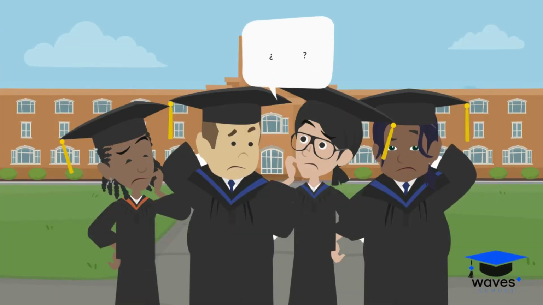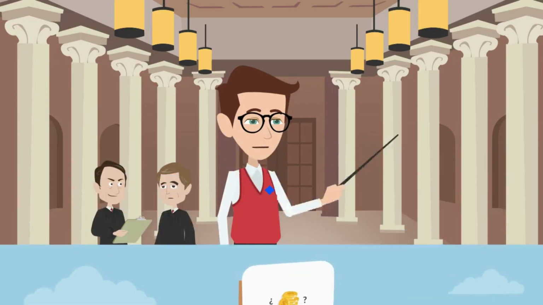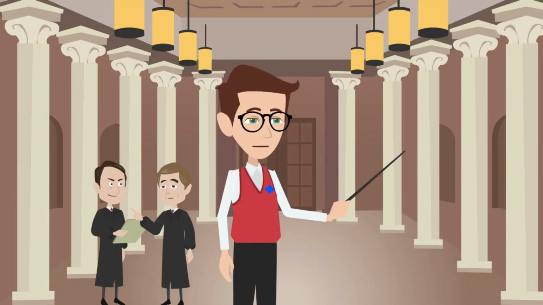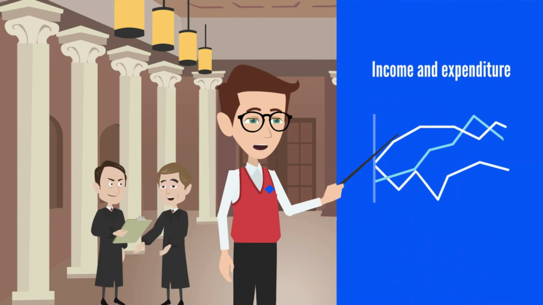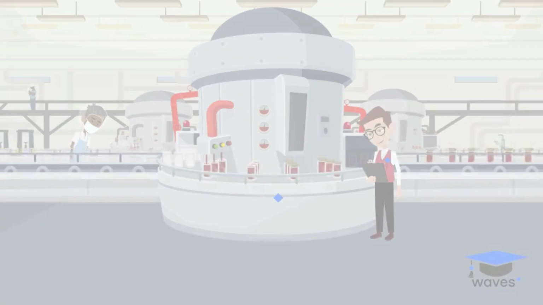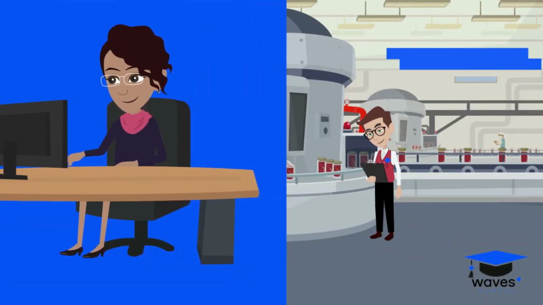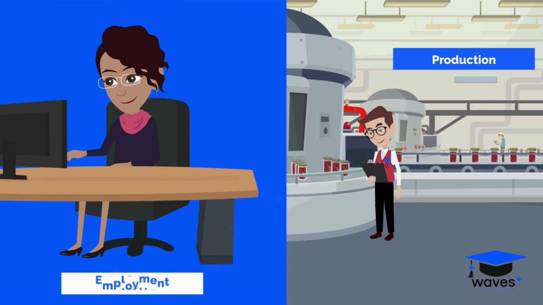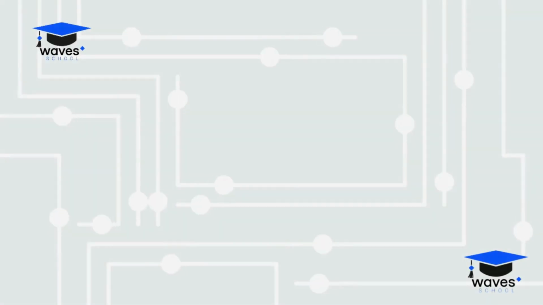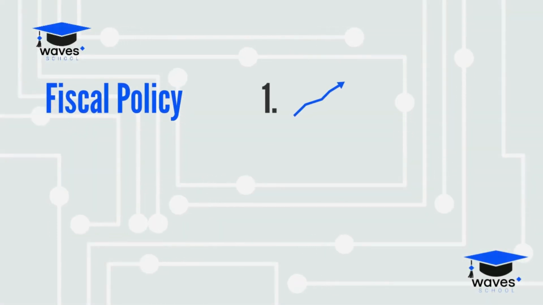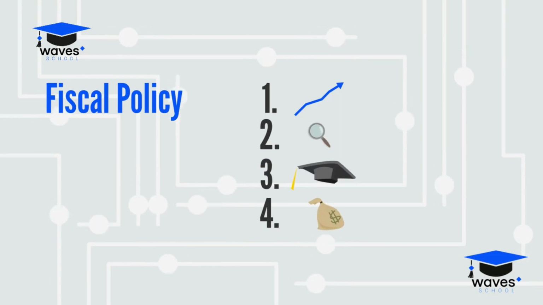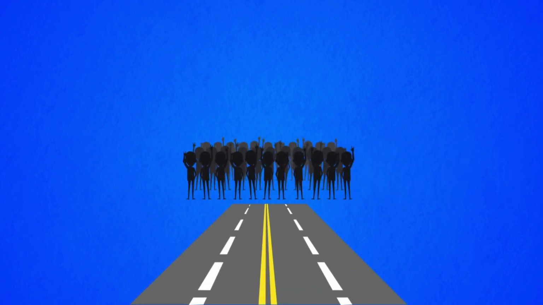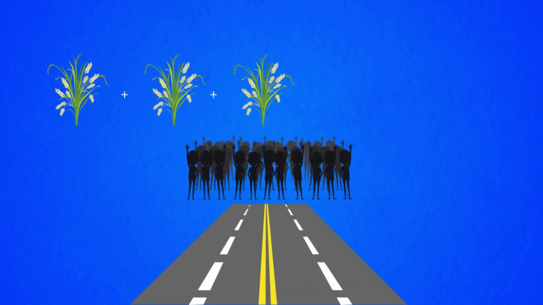Many of you may ask, what is fiscal policy? Fiscal policy is an economic mechanism by which the governments of a country are able to control aspects such as income or expenditure, with the aim of stabilizing the economy. By taking such measures, governments are able to influence key aspects such as employment or production. Fiscal policy aims to increase the country's capacity for growth by spending on research, education, and infrastructure investment. Example, increasing resources to improve society's quality of life.